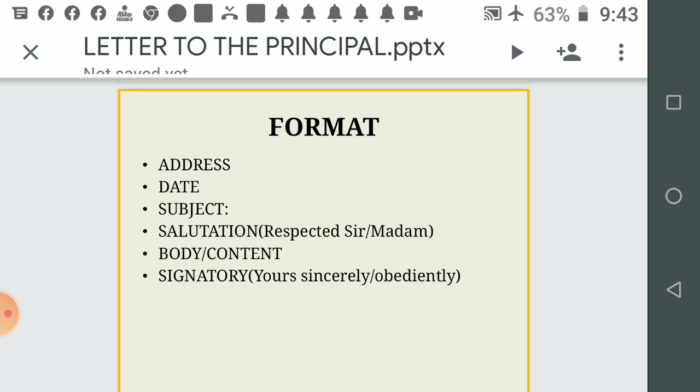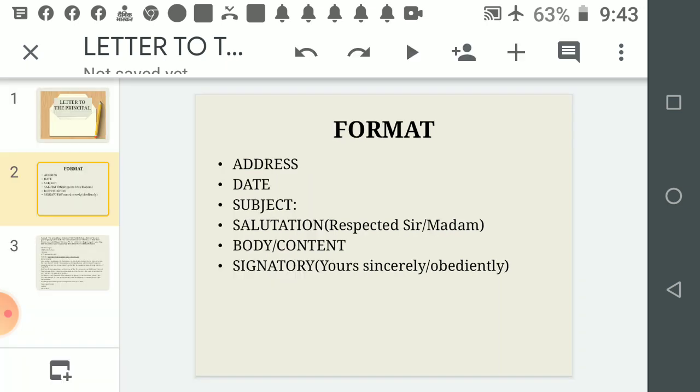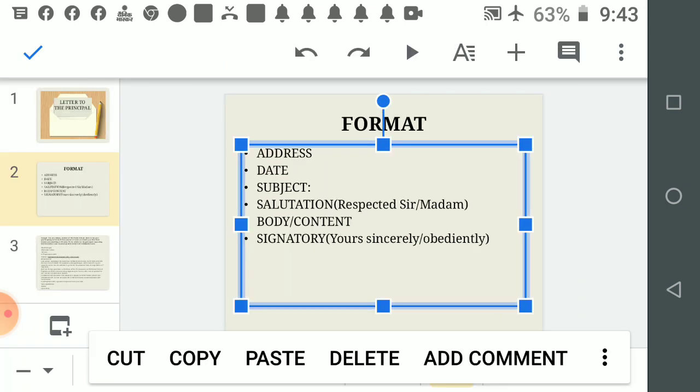In this kind of letter, you are supposed to write the principal, then the name of the school, and then name of the city. Once you have completed the address, then you are supposed to write date, and date should be written in the same form you have been using in different other letters. And then comes your subject.